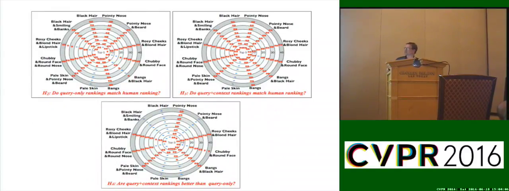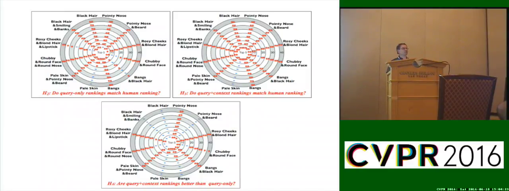So the first thing we just did is, do our query-only rankings match human rankings? So we did a statistical test. Are we consistent with how humans would rank images? This sort of bullseye pattern here is showing me, if I look at the top 5, that's the inner ring, then top 10, top 15, top 20.